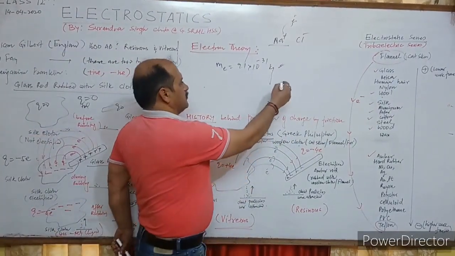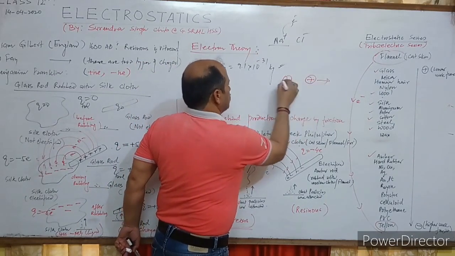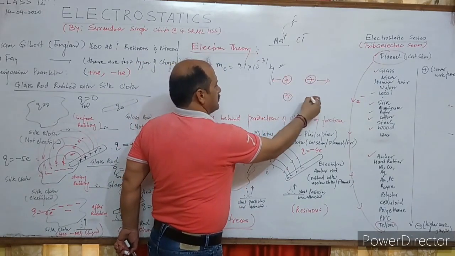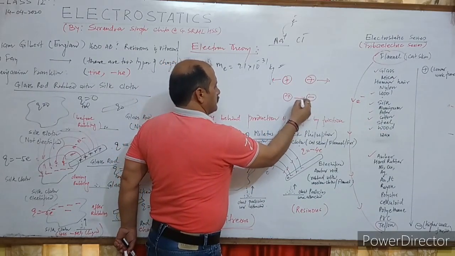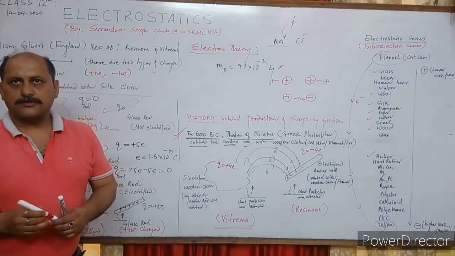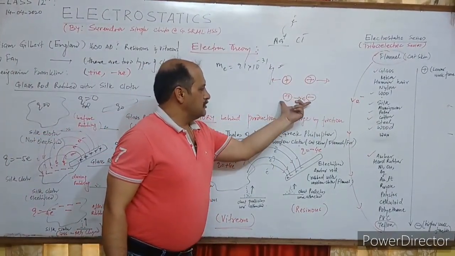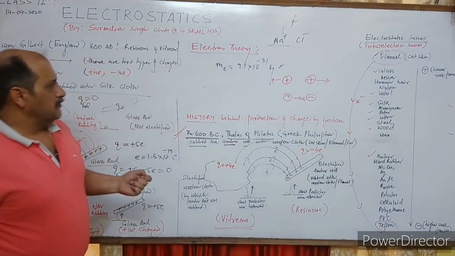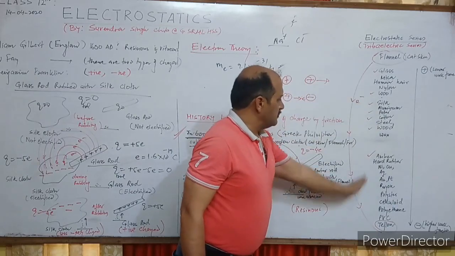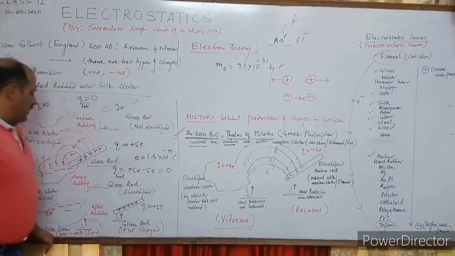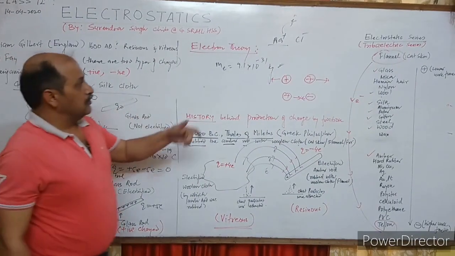Why? Because like charges repel each other, unlike charges attract each other. They come closer. By using this concept, you can make this series at your home. Anyway, one more question.